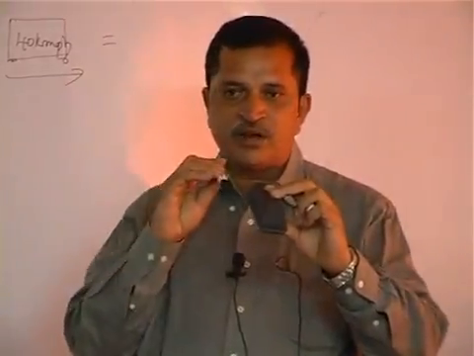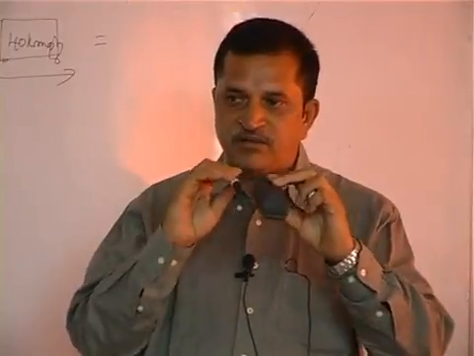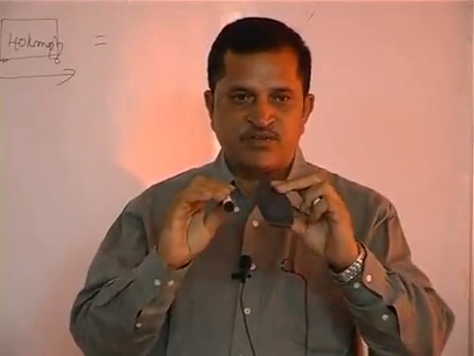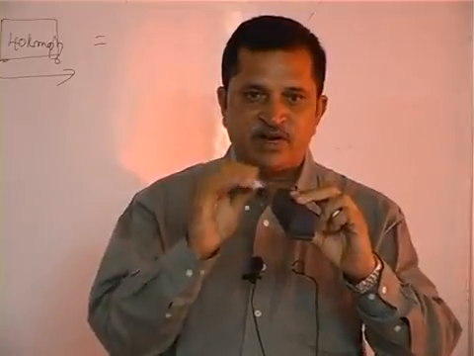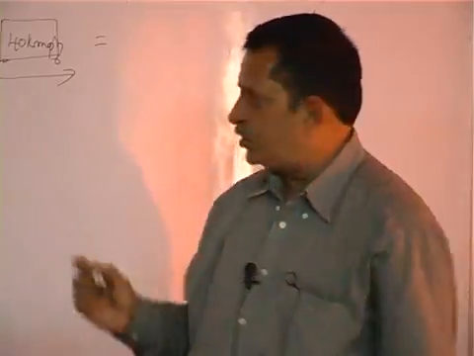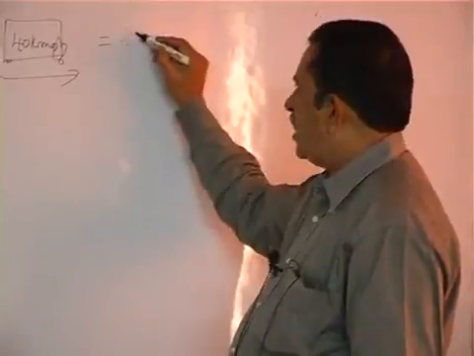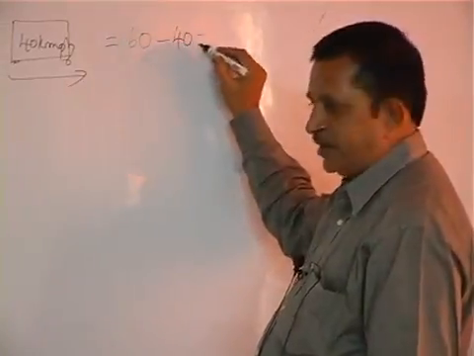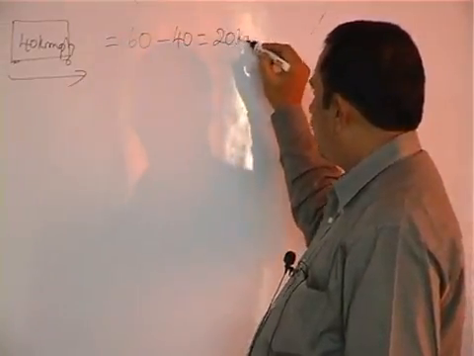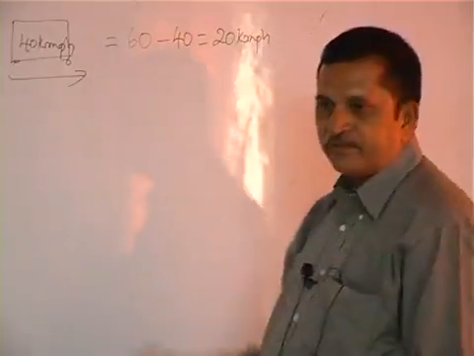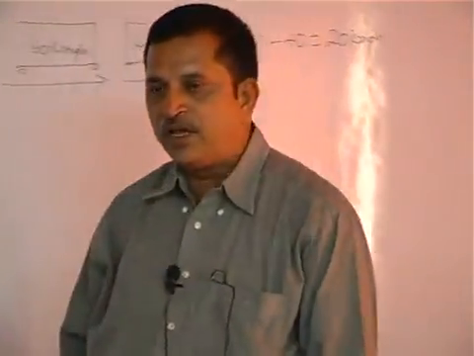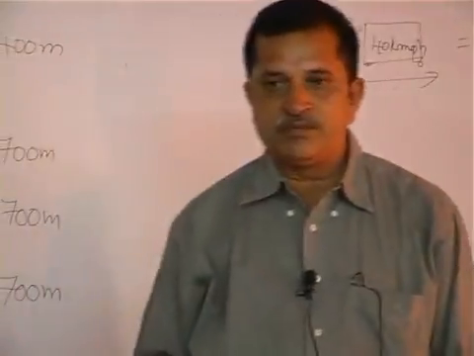Another train is coming and crossing with a speed of 60. While crossing, this goes with 40 and this goes with 60. What is the difference? 20. So same direction means higher speed minus lower speed, that is 20 kilometers per hour. The speed is 20 kilometers per hour.